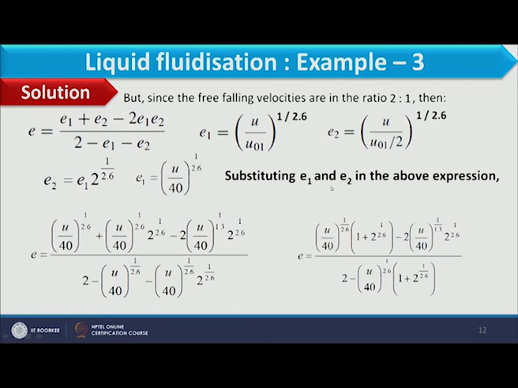Now substituting E1 and E2 in this equation, we can find an equation, and resolving it we get an equation of this form.